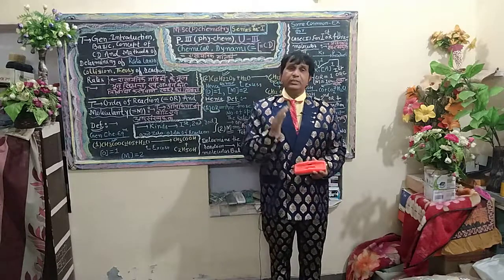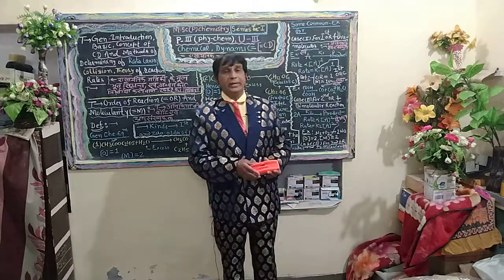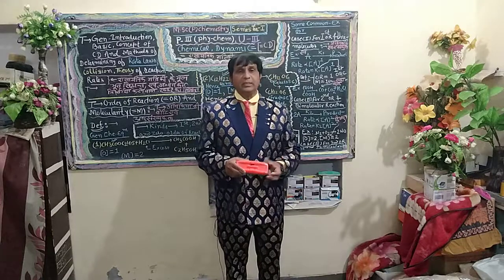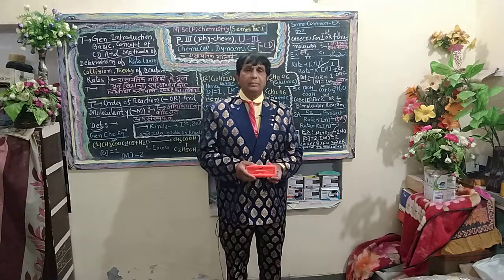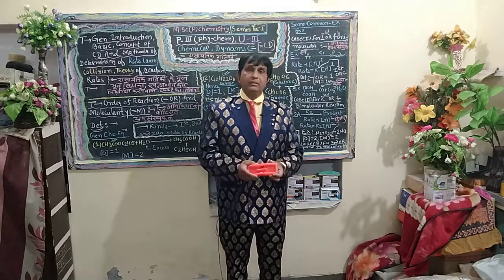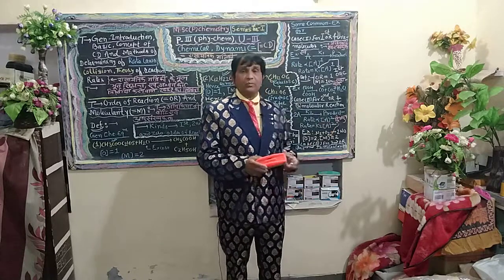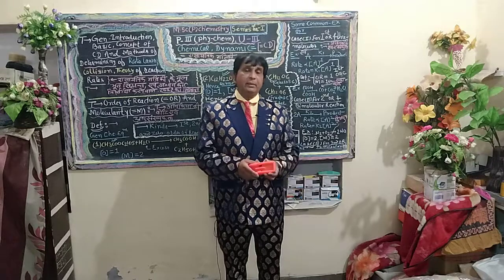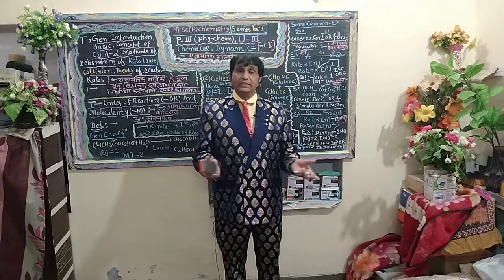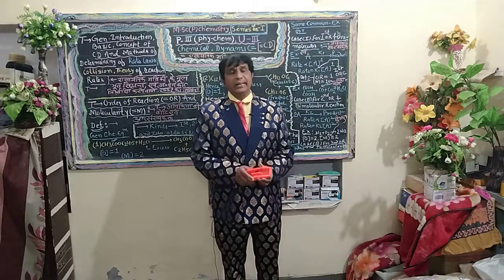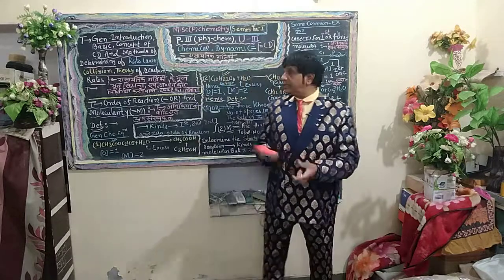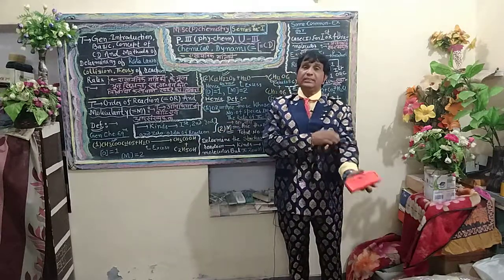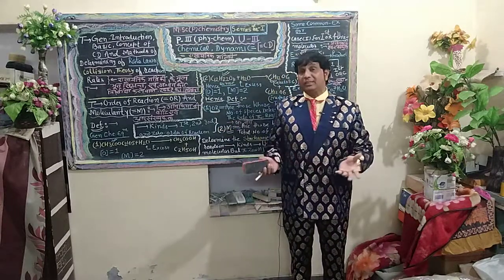The second factor responsible for increasing the velocity of reaction with temperature can be explained on the basis of the temperature coefficient, which is defined as the ratio of rate constants at two different temperatures, T plus 10 divided by T, that is K(T+10)/K(T), when the temperature is increased by 10 degrees Celsius.